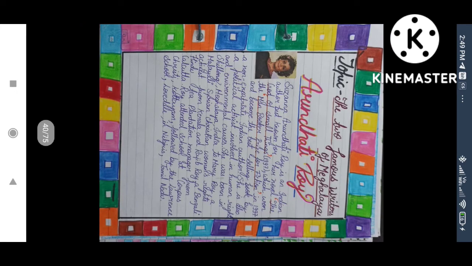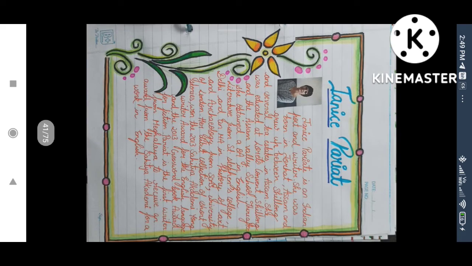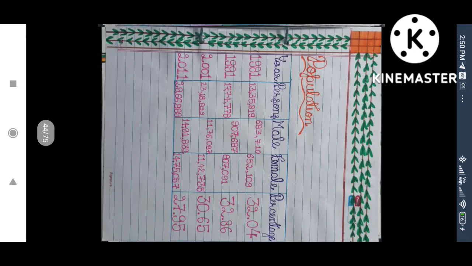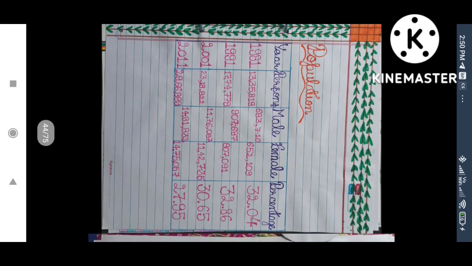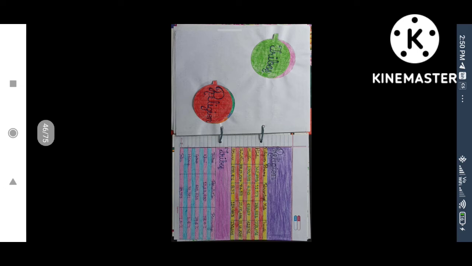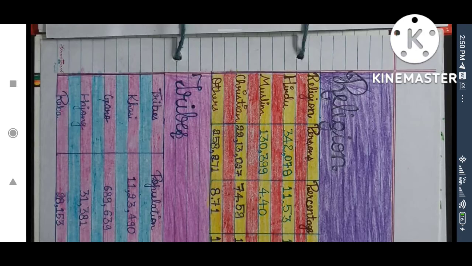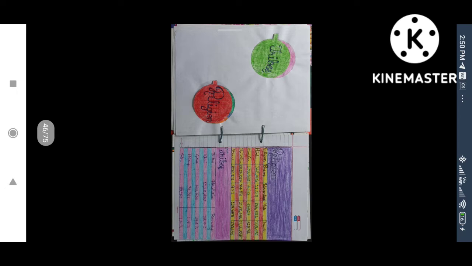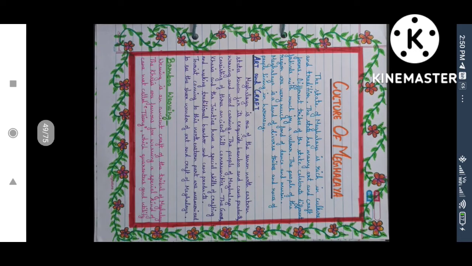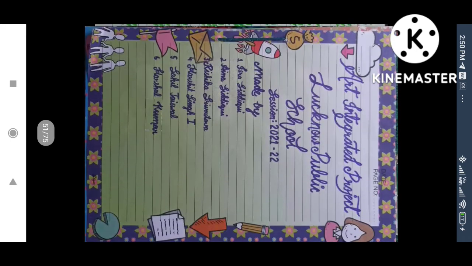Another project, Arundhati Roy study has been done. Then Janice Parrott, and these things are there. Similarly, the pie charts of the different religions as well as the different languages and tribes over there. These are the different percentages and populations of the different tribes and different religions in the state of Meghalaya. Biodiversity study, culture of Meghalaya, art and craft, weaving, the dress they use.